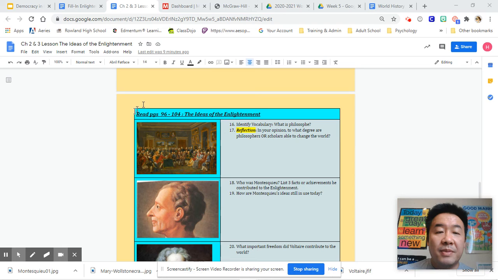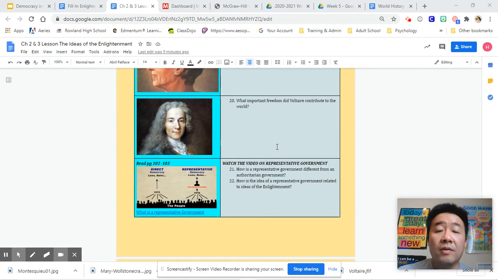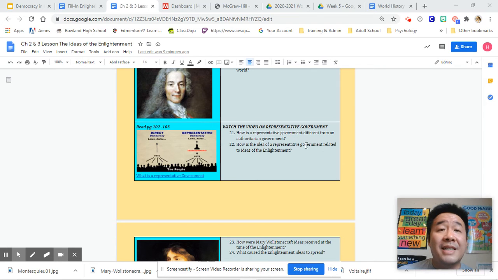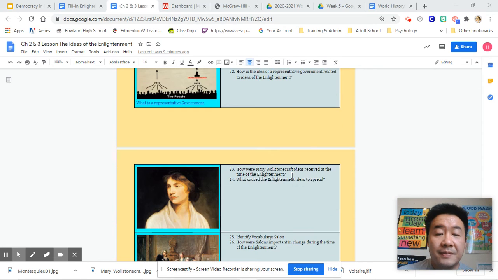The next part is going to be from pages 96 to 104, and it's going to reflect on all of the different Enlightenment speakers, some of the ideas that came from it, especially the idea of representative government. And so think about what our government is. Is it a democracy or is it a representative democracy? And there is a difference. So watch the video, even read the short little clip on page 102 to help you understand the ideas. And then you're going to answer 2 questions about representative government.